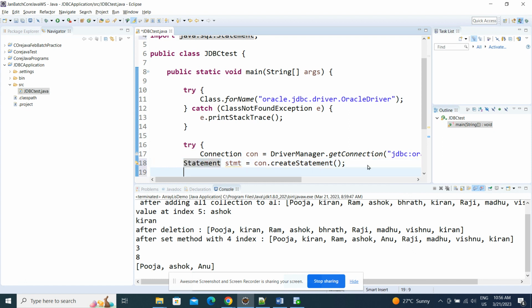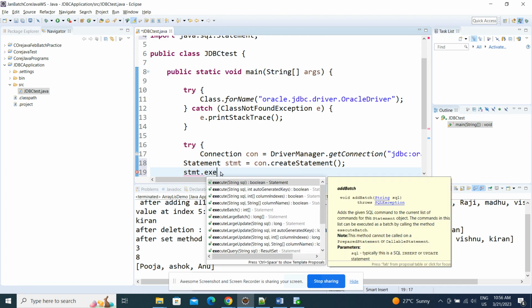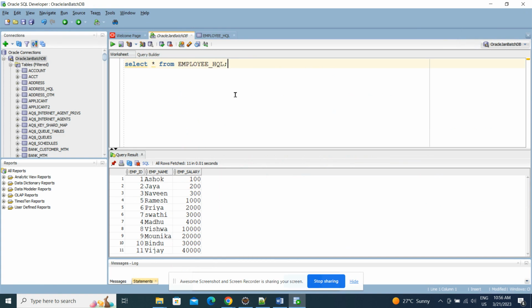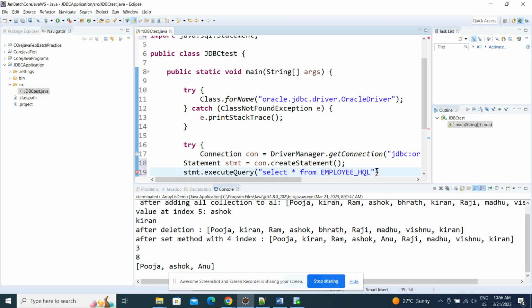Now after this, if you want to execute, let's say system dot stmt dot execute query of some string. Execute query of from some string, any string, guys, any table you can take it. Okay, let's take it of 3. Write this and add it here.